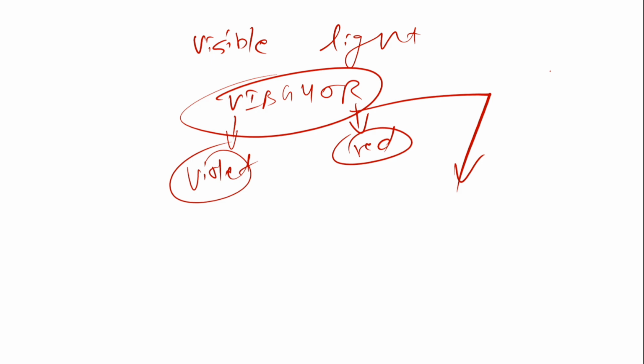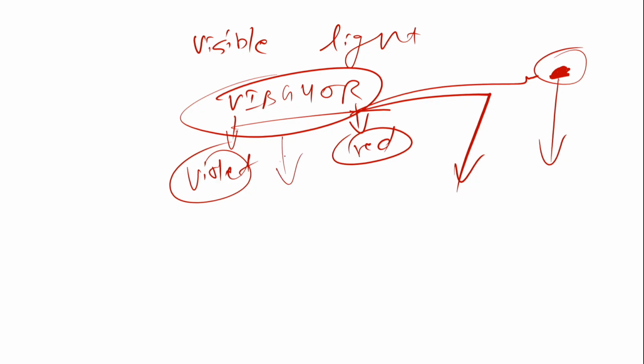Let's say we see the red color, or any blue color. The reason is that the whole spectrum of colors is falling on it. All other colors are absorbed, and only the red color is reflected. That's what comes to our eyes, and that's why we see the red color. When all the colors are reflected back, then we see the white color ideally. And when none of the colors are reflected, like all the colors are absorbed, then we see the black color.